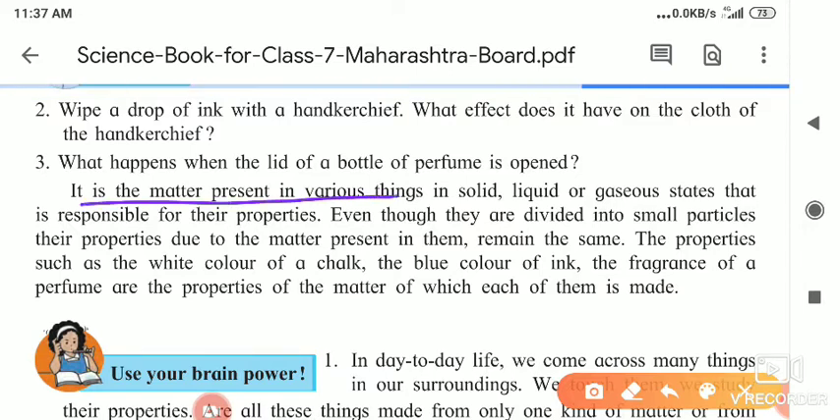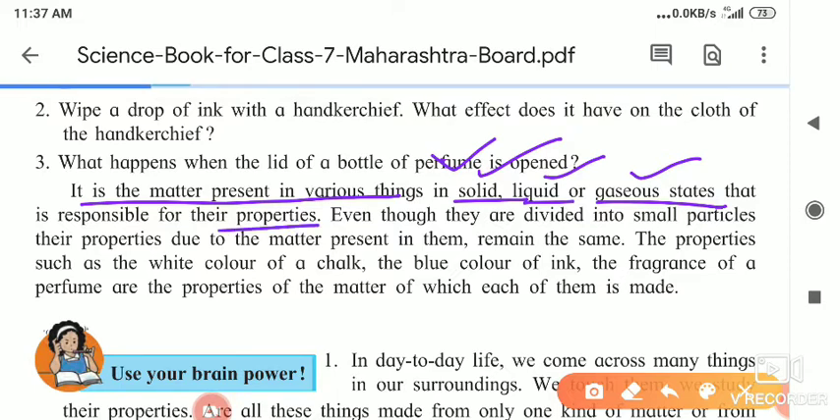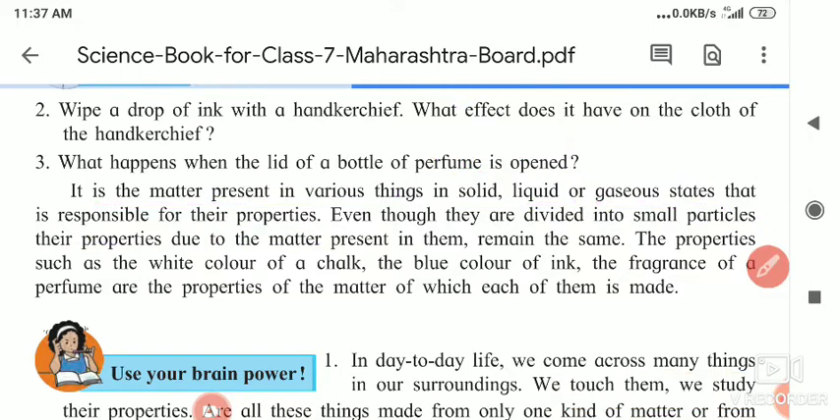It is the matter present in various things, in solid, liquid and gaseous states, that is responsible. Chalk is a solid, made of small particles of matter. A drop of ink is in liquid form. Here the example of perfume is given, which is in the gaseous state. Matter is responsible for their properties, even though they are divided into small particles.